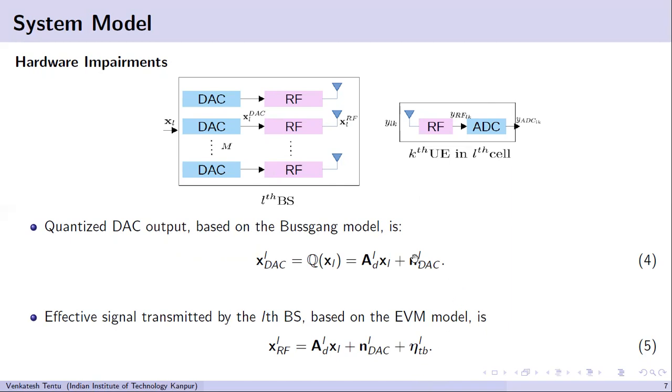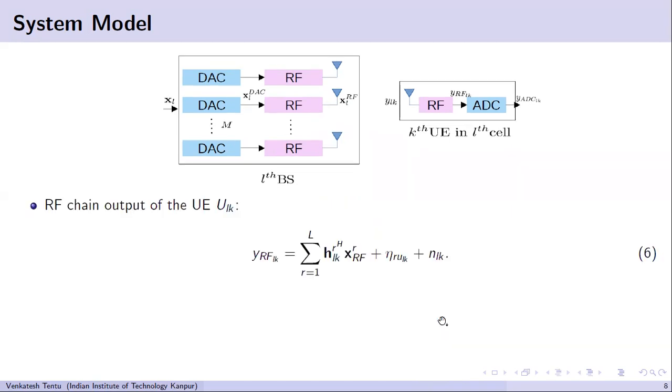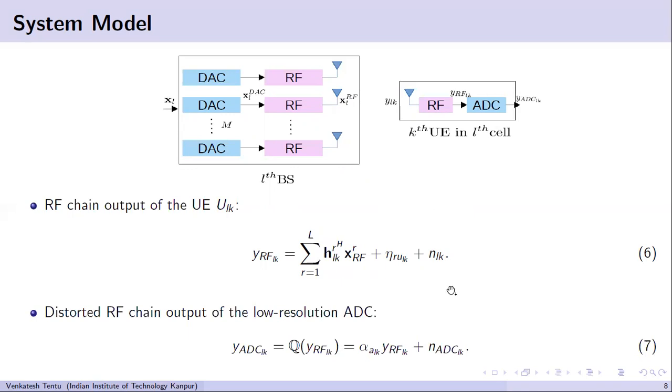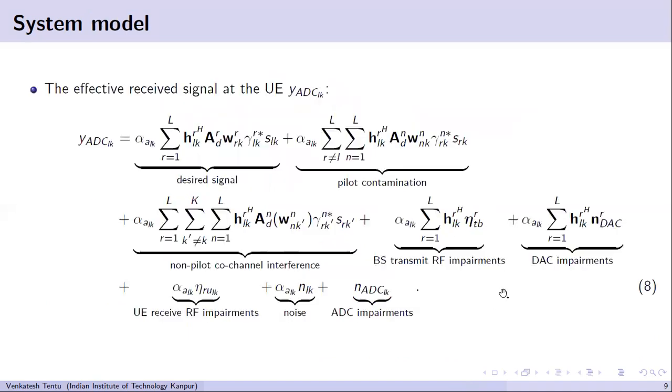After this, the signal is transmitted, and then the RF input to the UE is denoted by YLK. Because RF is non-ideal, the same thing will happen here. Distortion noise will get added, along with AWGN because of the channel, and then the RF output will go to the ADC, similarly as shown in the base station also.